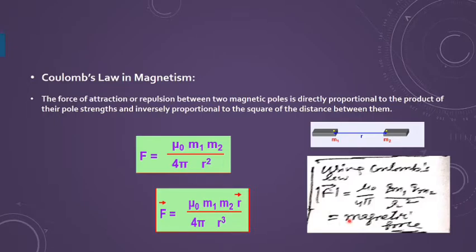But you should be aware that monopoles do not exist. So this concept is only given to define the magnetic dipole or the magnetic dipole moment. Otherwise, it does not have any physical significance in magnetism. There is no significance of Coulomb's law.